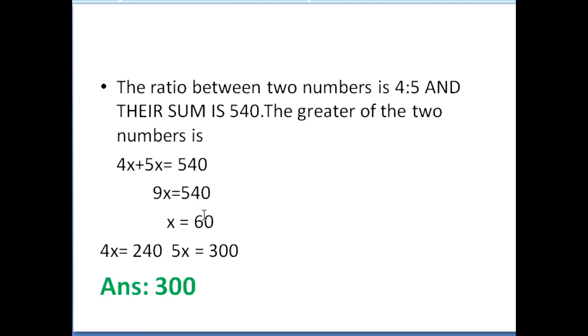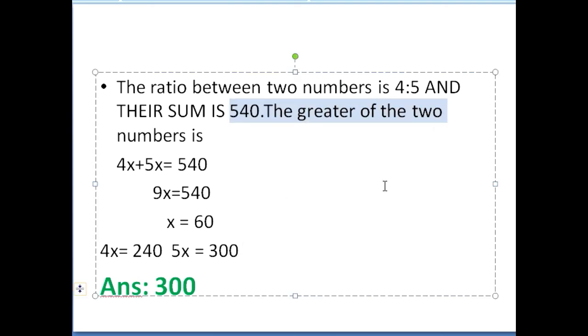Please don't stop here. You will be having 60 as an answer, 240 as an answer, and 300 as an answer. The question is the greatest of the two numbers, 4x and 5x. So the greatest of the two numbers is 300.